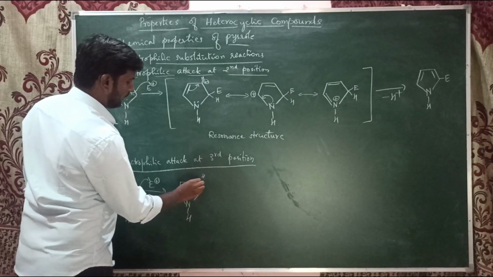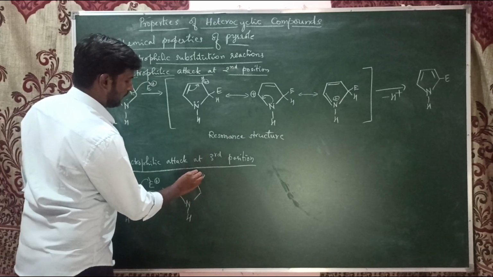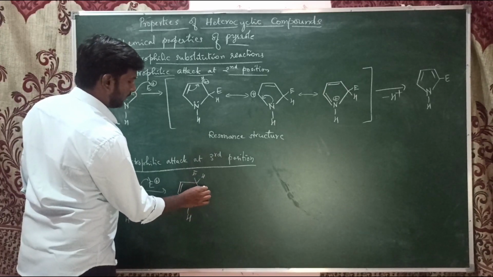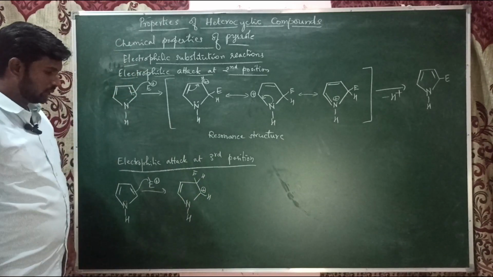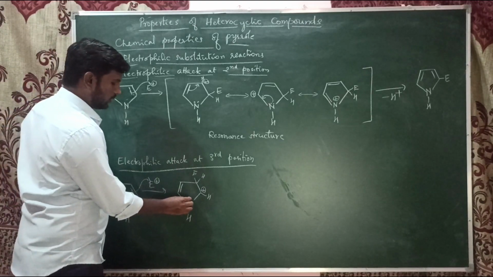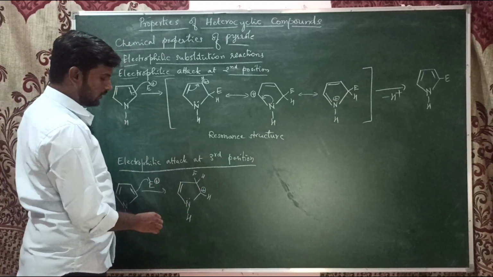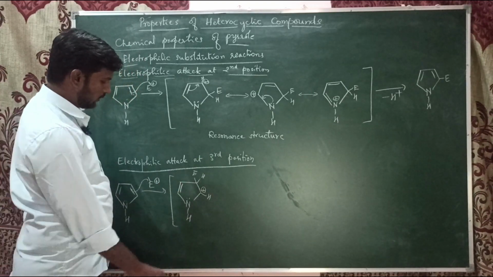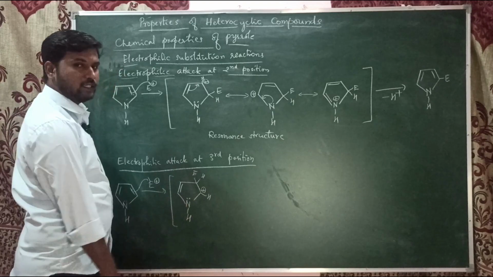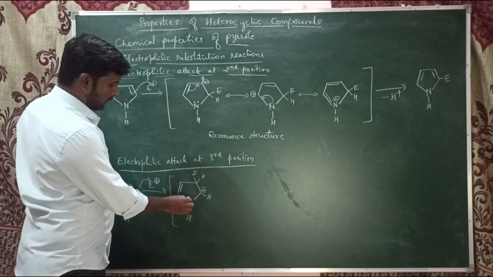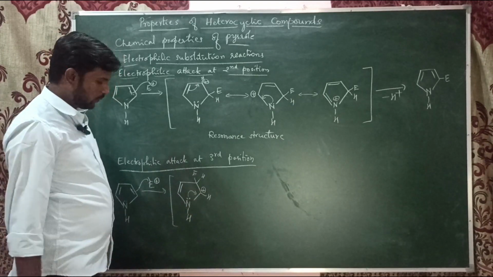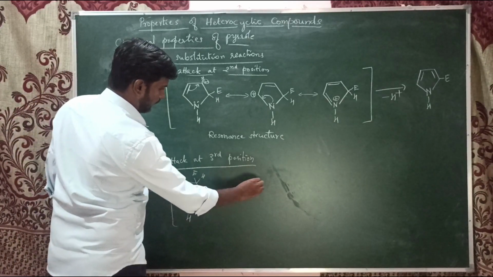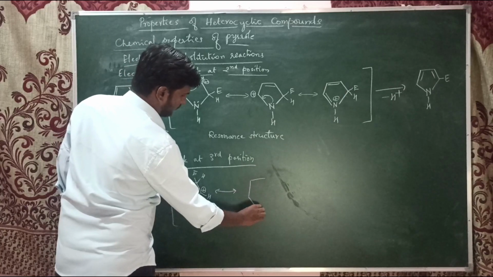When the electrophile attacks here, there is the electrophile and there is hydrogen here, also one hydrogen, but here only 3 bonds, that's why it gets the positive charge. When it gets positive charge, it is a carbocation, which is also an unstable intermediate, so that's why I'm writing it in a square bracket. It also shows a resonance structure. So this electron will shift to this bond, which becomes a double bond. Now we'll have this structure.